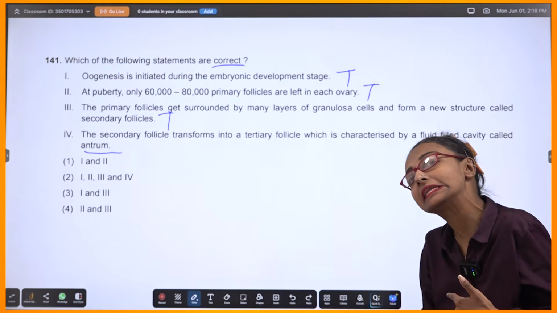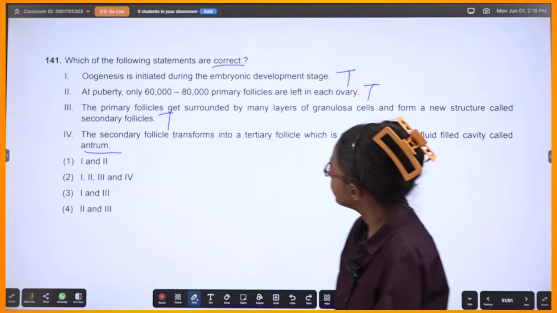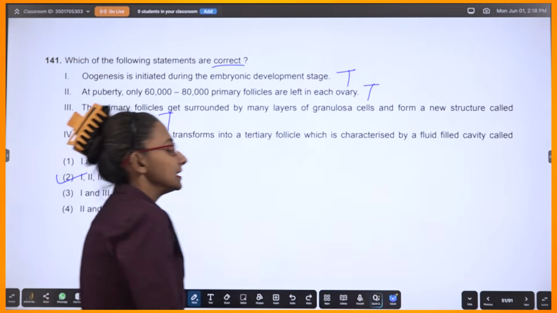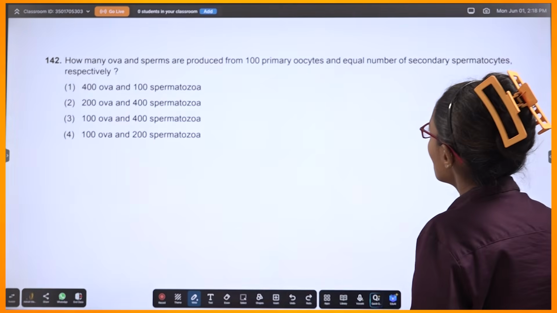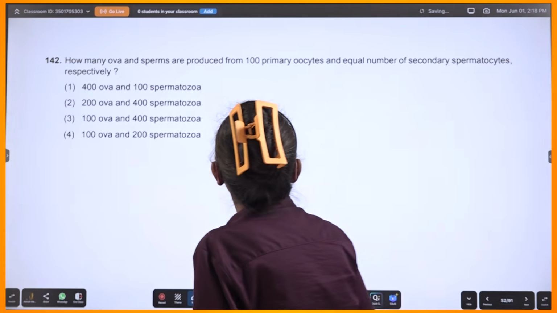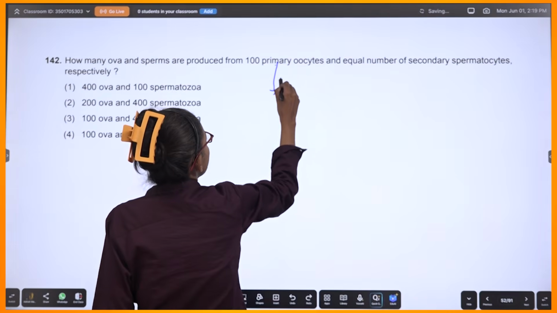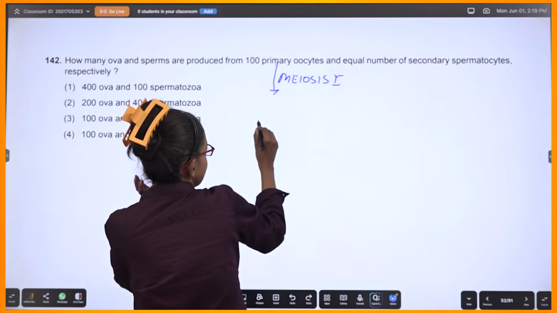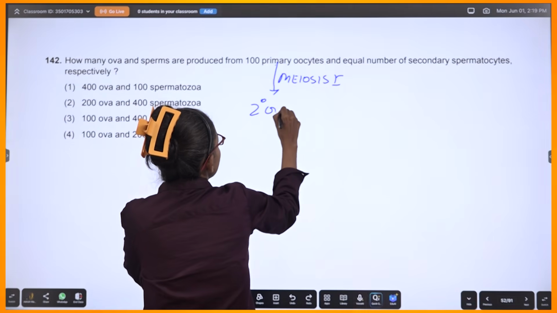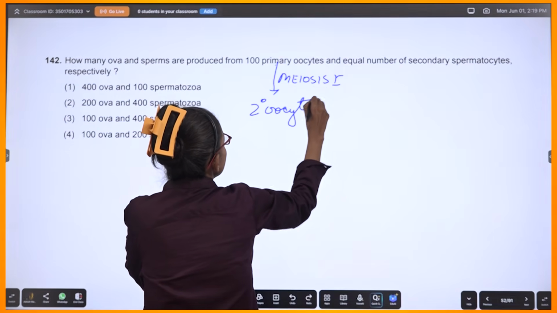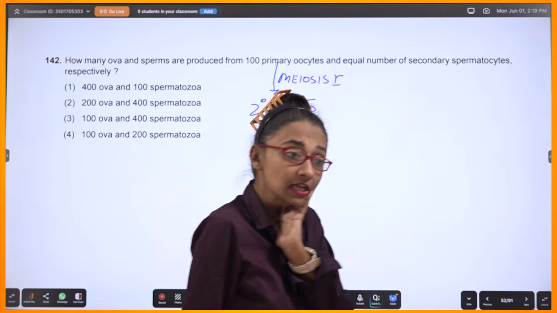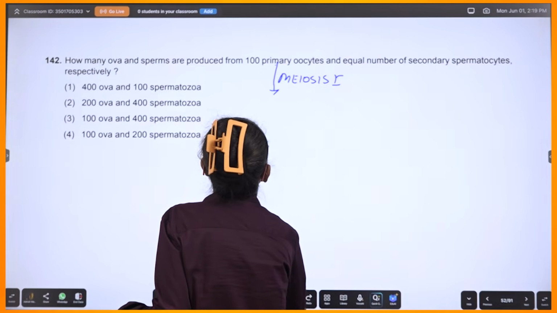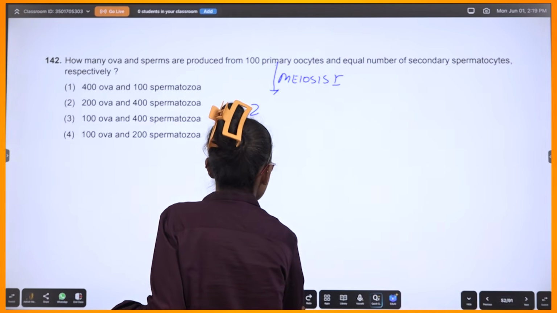All this is happening inside the ovary, correct? Yes. So 1, 2, 3, 4, all statements are correct. Let's move on. Okay, interesting. So 100 primary oocytes, meiosis, will give rise to secondary oocytes, correct? Correct. So let me write it this way. Rather than writing it like this, I should write it this way.